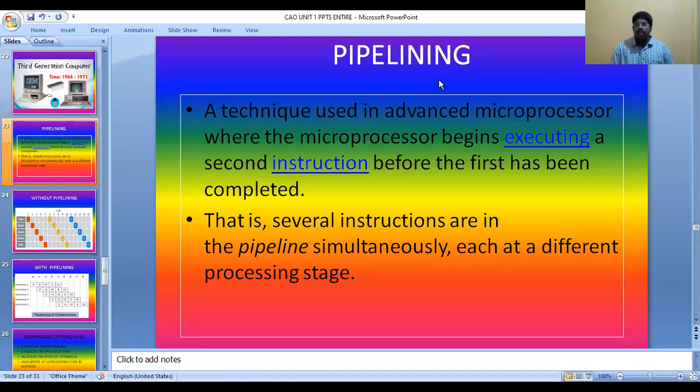Here, for example, I have a program with 10 instructions. How are they going to be executed? They will be executed in a sequential manner, that means one by one. Initially the first instruction is executed, followed by the second instruction, later followed by the third instruction, like that. So the normal process doesn't have any pipelining.